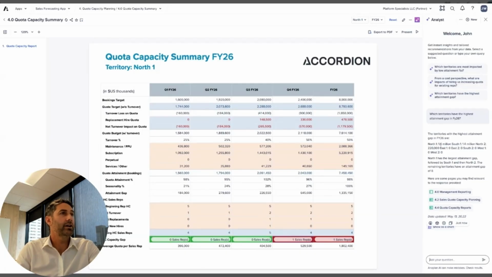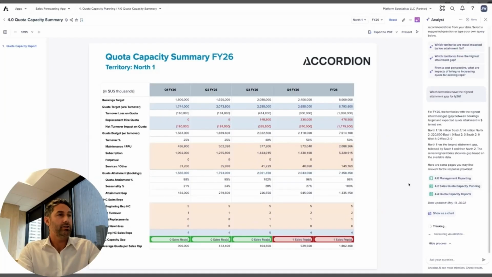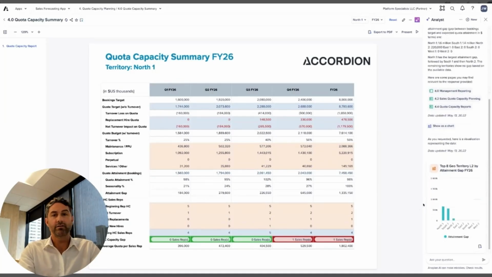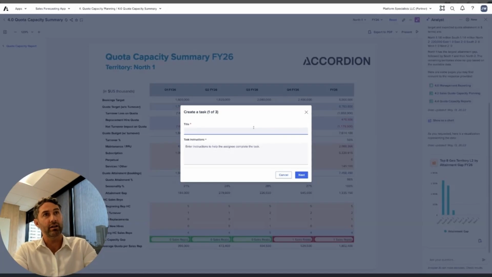So you can see here, it's telling me that North 1 territory has the largest attainment gap, followed by South 1 and then North 2. We can also show that in a chart format, just to easily visualize where we need to focus. So I can see here, North 1 has the biggest attainment gap, so that's where we'll focus. We can also assign tasks directly from there.